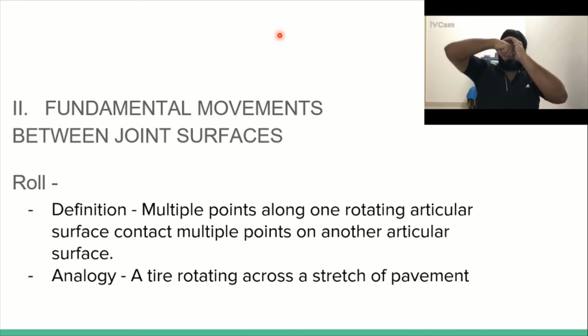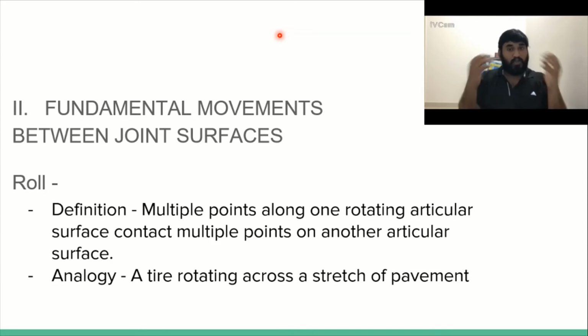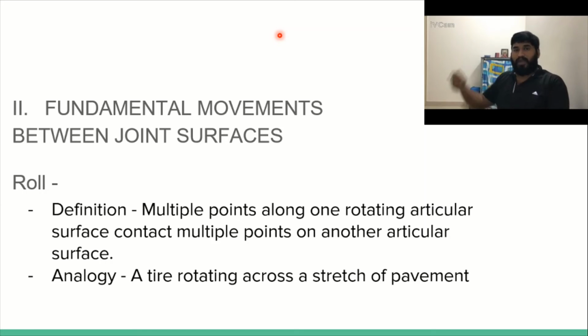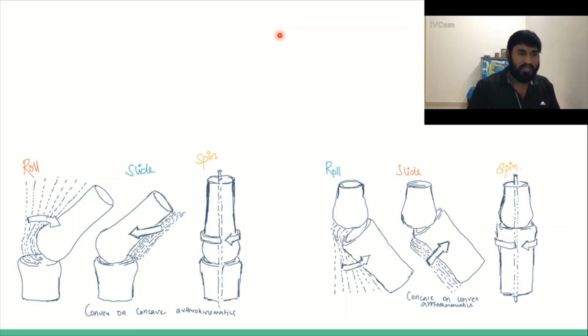So A, B, C of this side come into contact with A1, B1 and C1 of the other side. Multiple points of each surface come into contact with each other in a roll. An analogy is you rotate a tire across a stretch of pavement. That is your roll. This is a diagrammatic representation of roll.